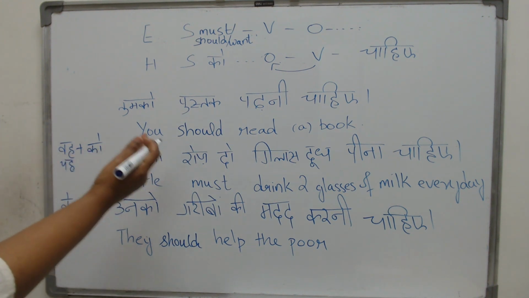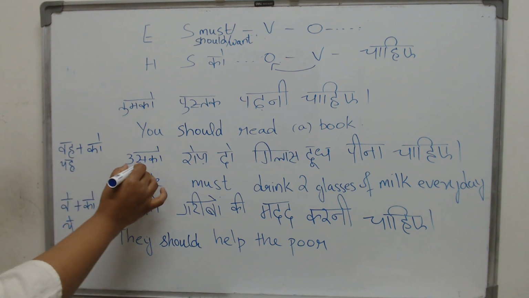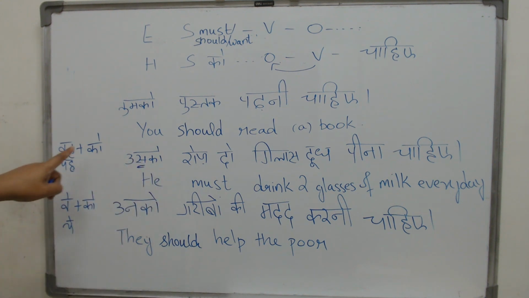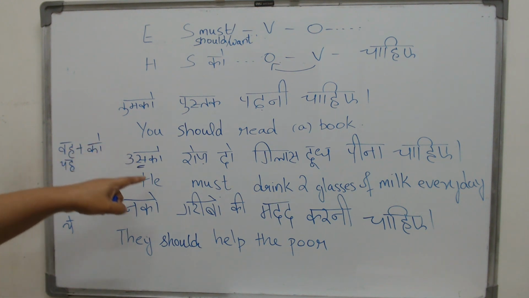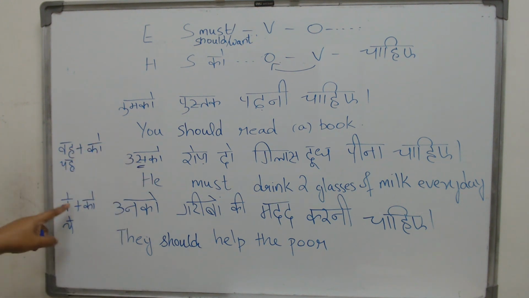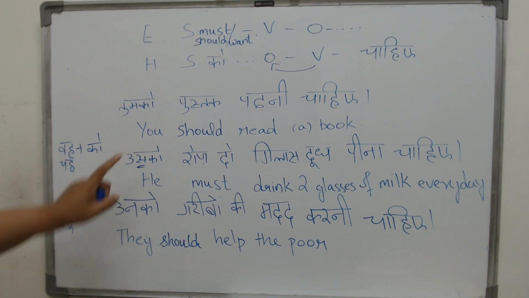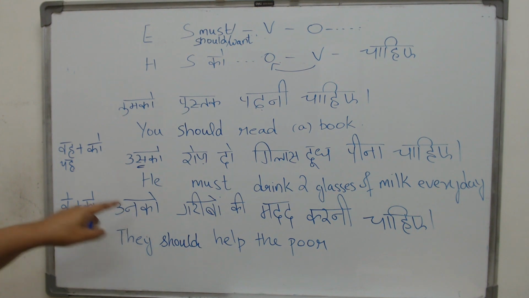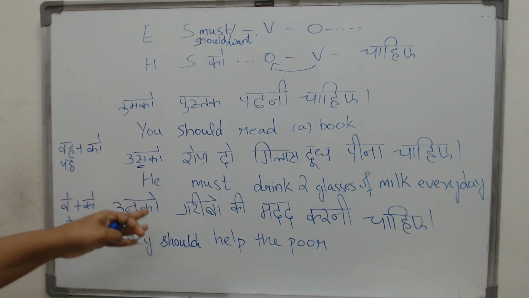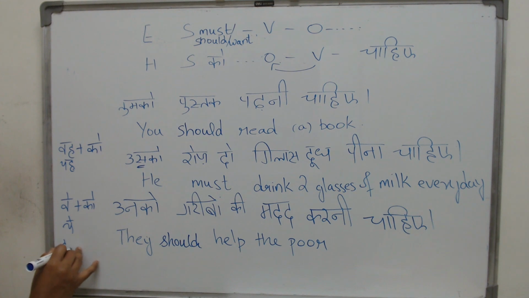But when you add the word ko, you see the sa here? Vah plus ko becomes usko. Yah plus ko becomes isko. For the plural, it changes to na. Here you have sa, right? Usko, isko. Here it changes to na. If you have plural, anybody who is far away, a group of people far away, you will not say veko. You will say unko. And anyone near you, you will say inko.